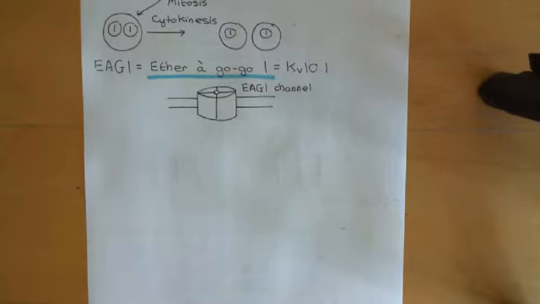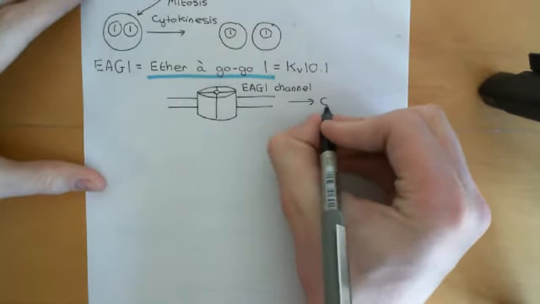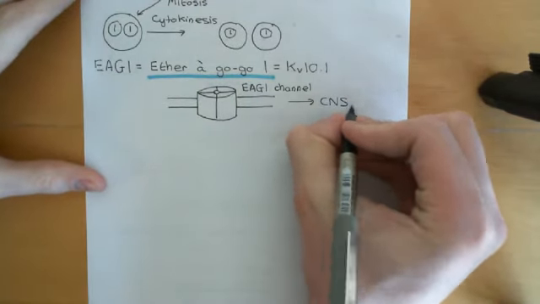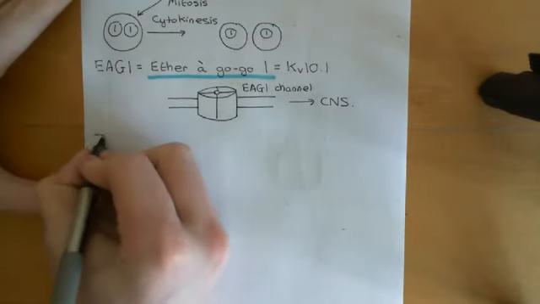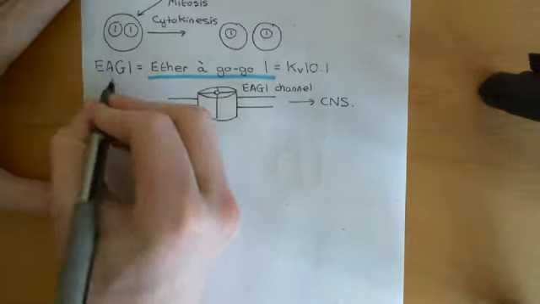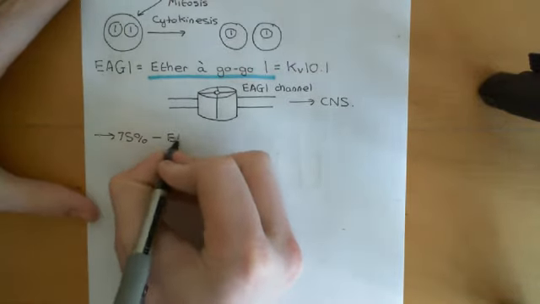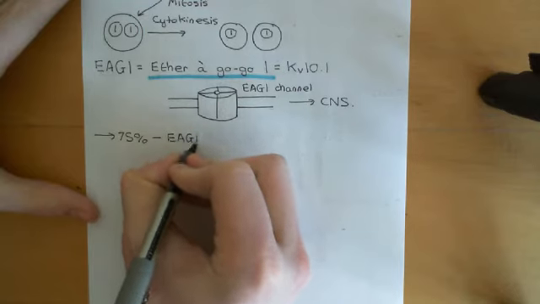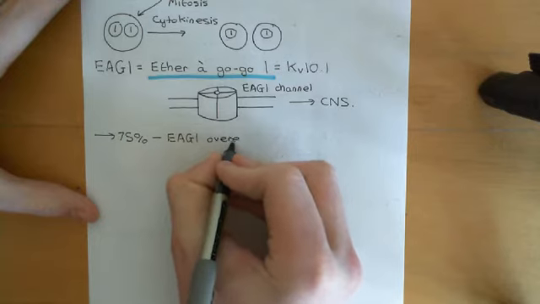So the CNS is usually the only place where you find this channel. However, in 75% of cancers, you find massive expression of this channel. EAG1, ether agogo 1, is much higher in these cancer cells. So, overexpression in cancer.